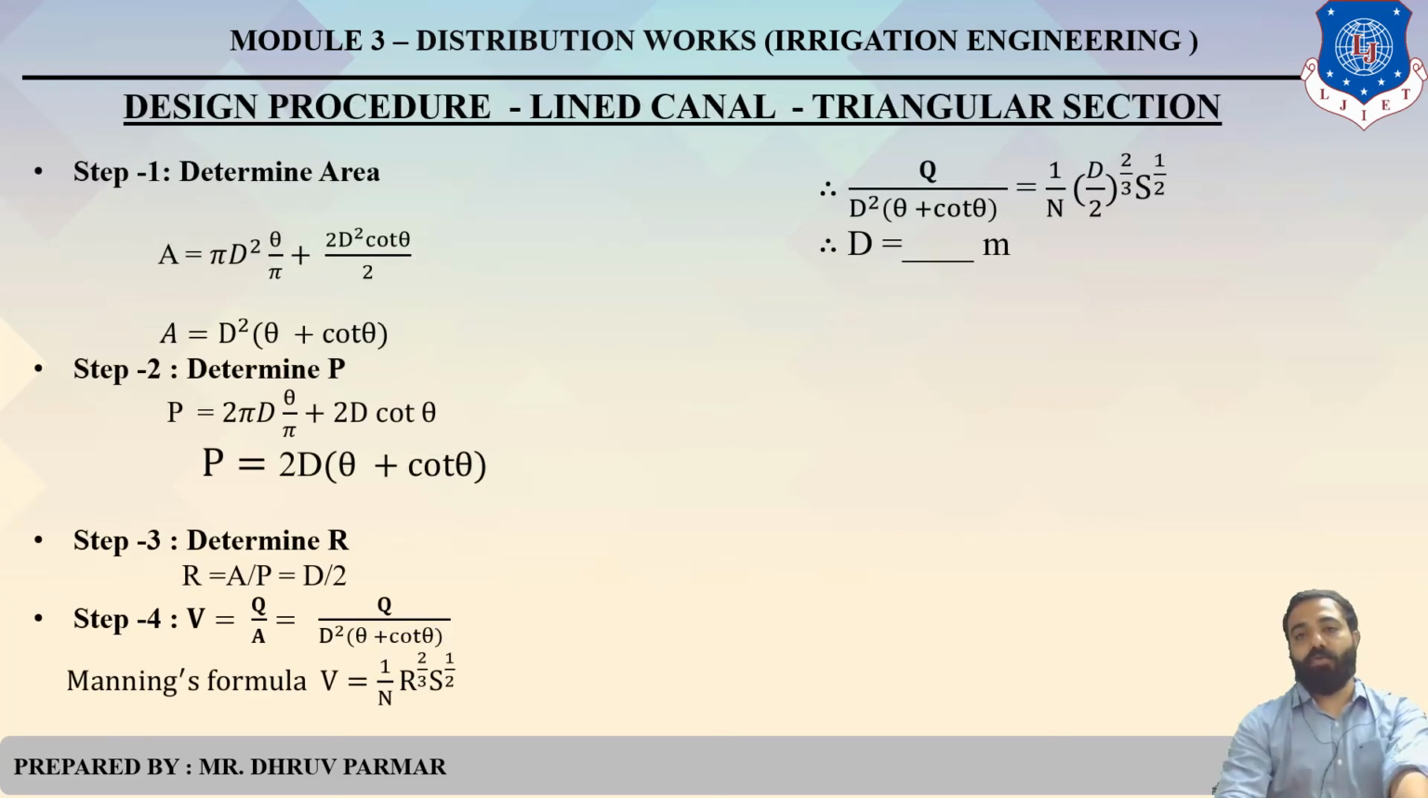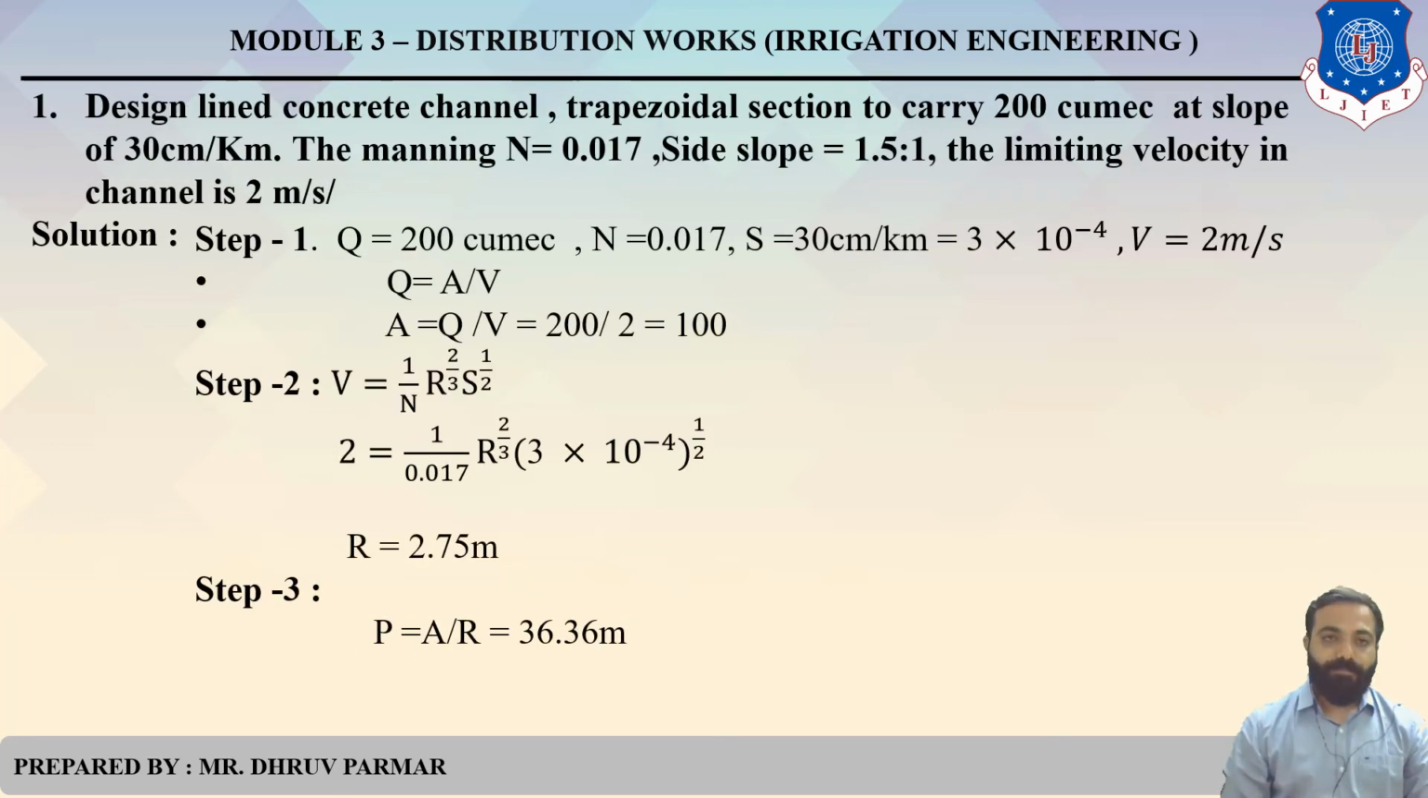This section is triangular, this section is trapezoidal. When the discharge is less than 85 cumecs, that is called a triangular section. When the discharge is greater than 85 cumecs, that section is a trapezoidal section. Clear?